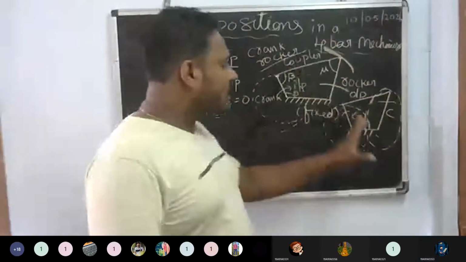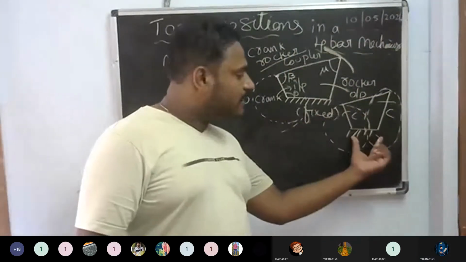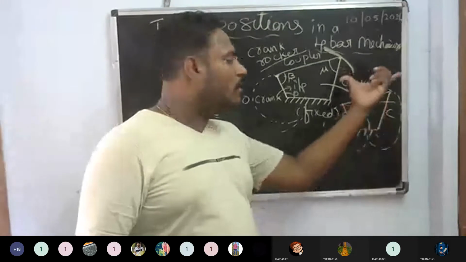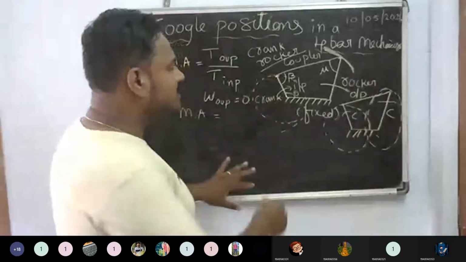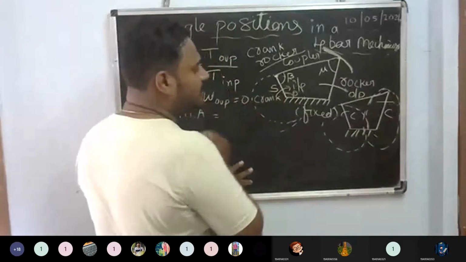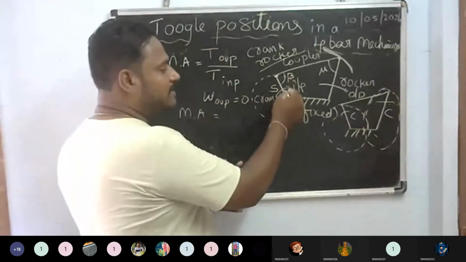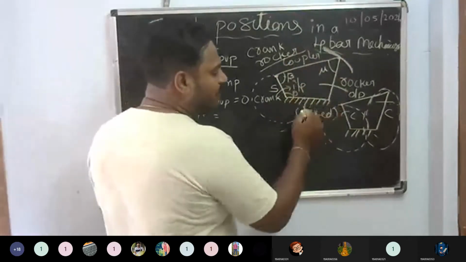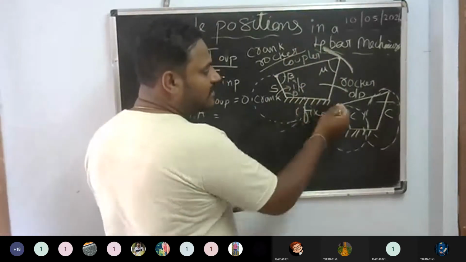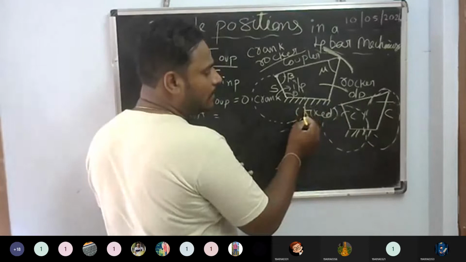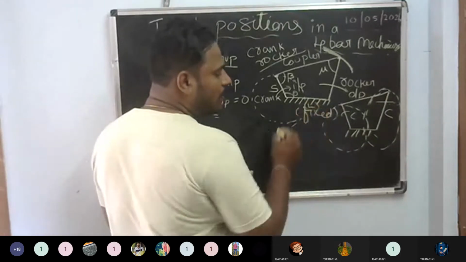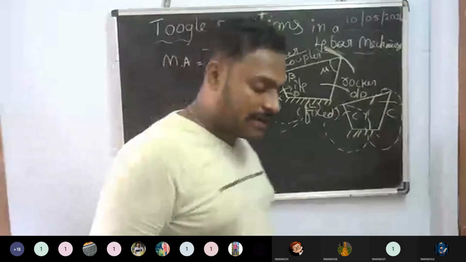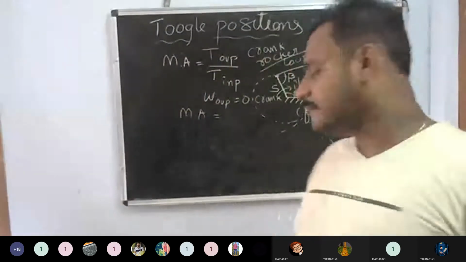Okay, sir. This is called an inversion. I've taken the shortest length to be fixed here, and the remaining are all moving. This is the shortest length. See here, this is the shortest length. In the first mechanism, this is the shortest length, and the remaining are moving. This is a fixed length. This is a fixed length. Okay, and this will be longer. We can call it the longer length.